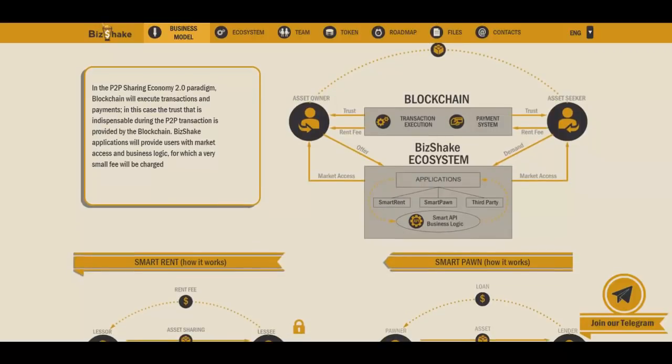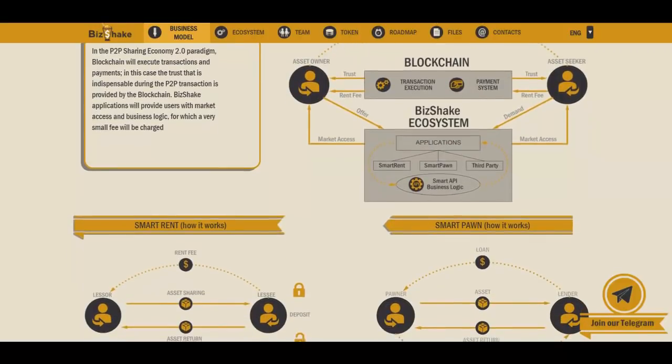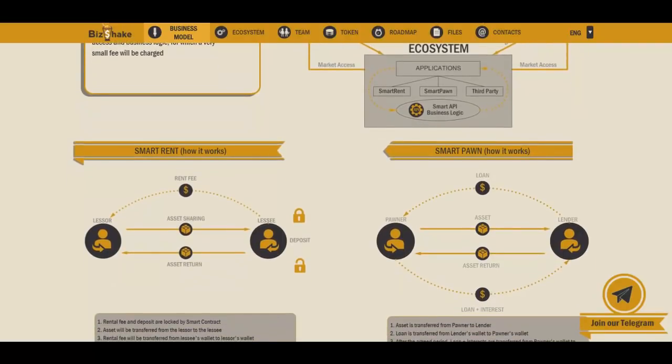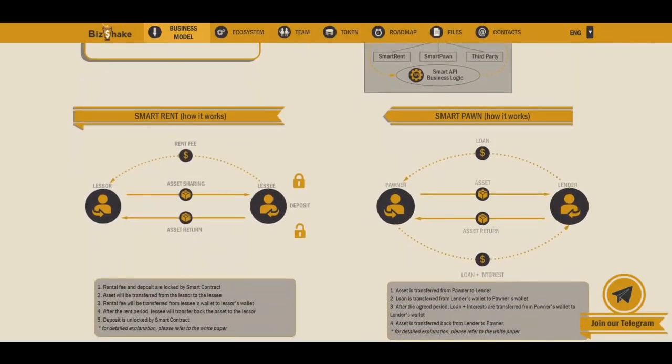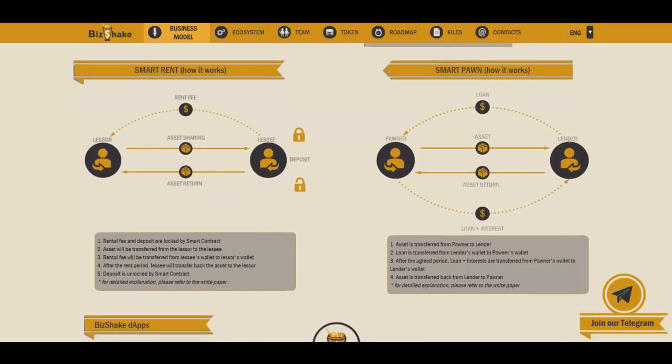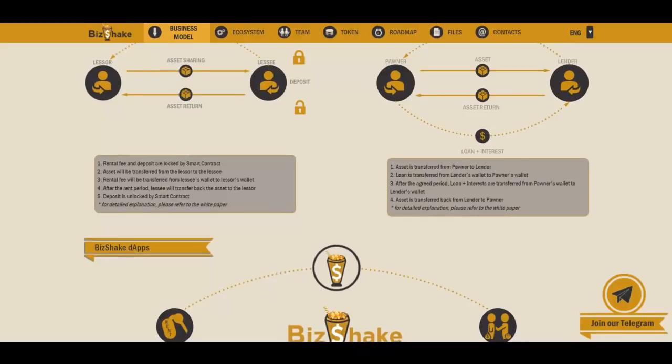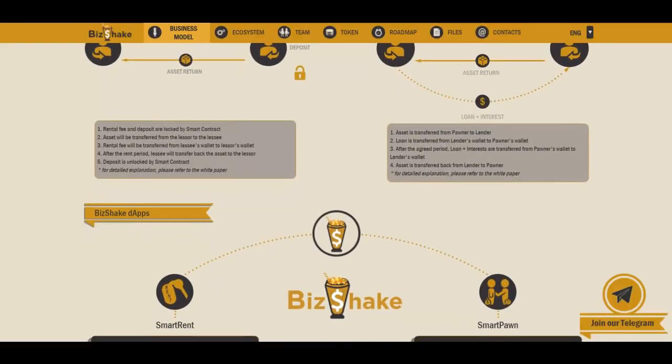How BizShake peer-to-peer blockchain renting and pawning works. BizShake is going to be accessible through mobile apps for iOS and Android. You'll also have the ability to use it over a web platform. The core functions of the platform include Smart Rent and Smart Pawn. Here's how each function works.